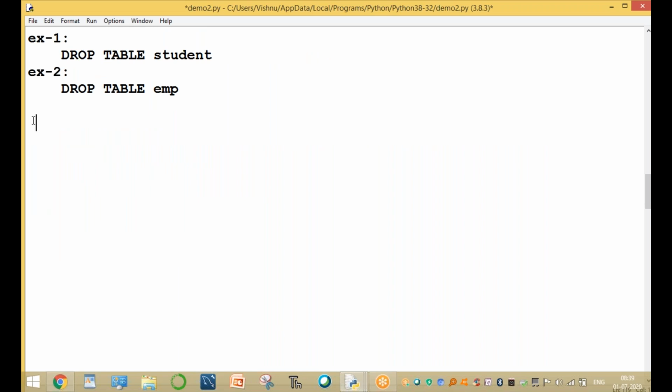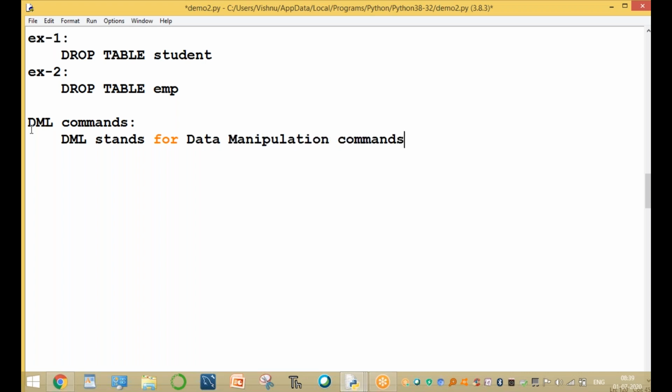The second very important topic is DML commands. What is DML? DML stands for data manipulation commands. The DML commands are the insert command, the delete command, and the update command.